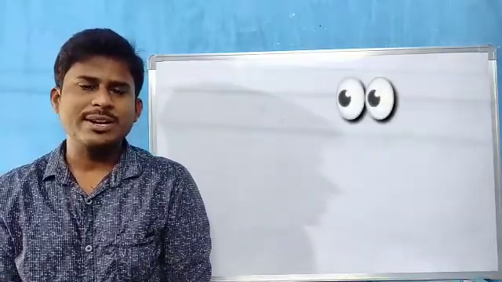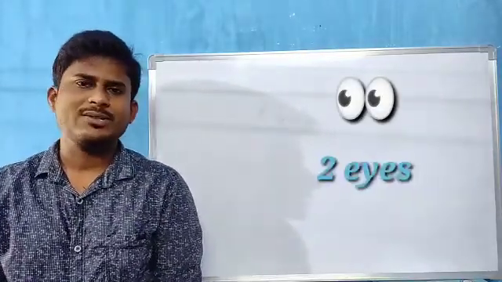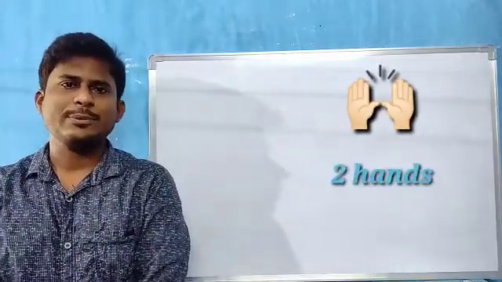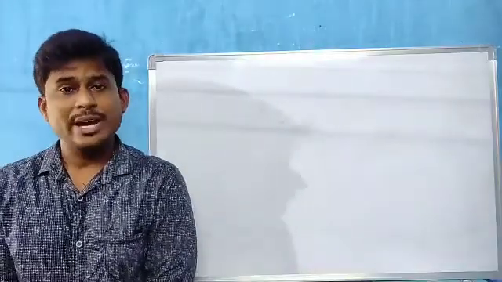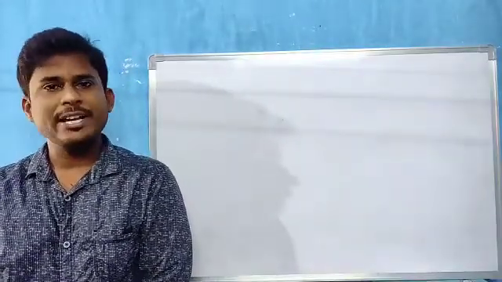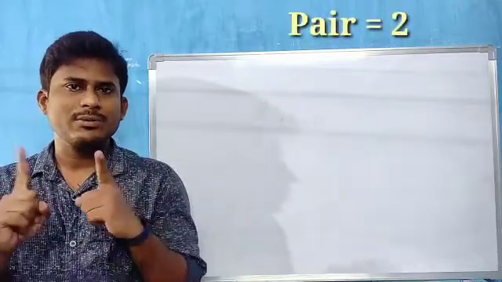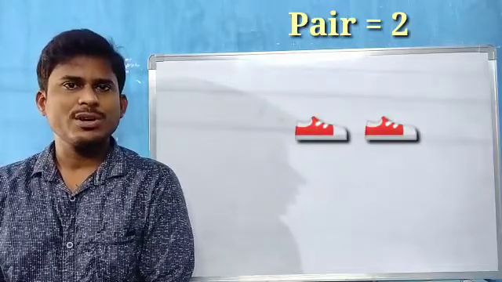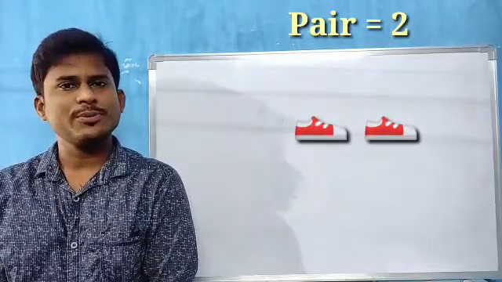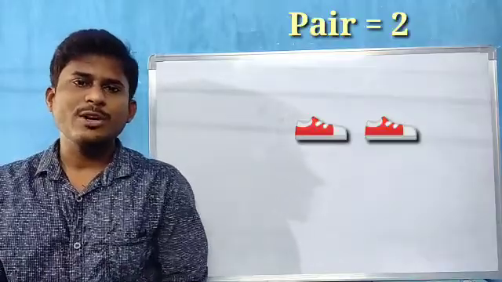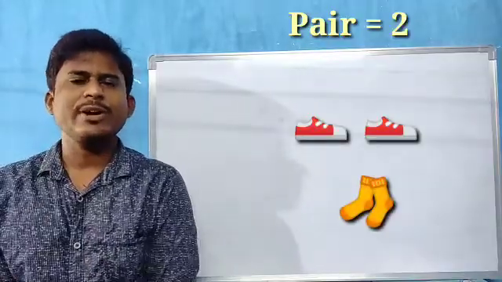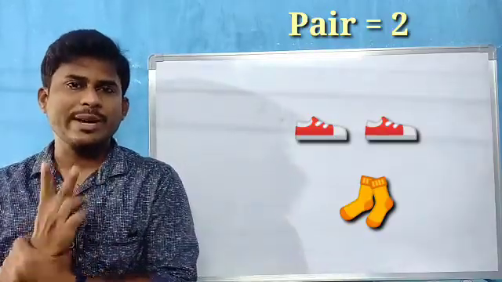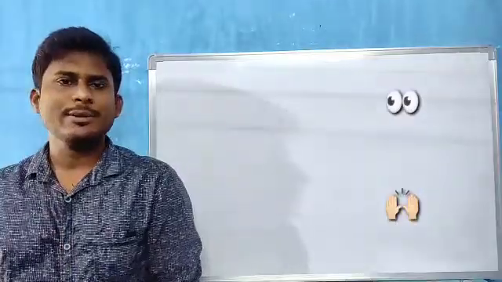How many eyes do we have, children? We have 2 eyes. Very good. How many hands do we have? 2. Okay children. Now I want to make a pair. Pair means together, 2. For example, if you take shoes, will you wear only one shoe or 2 shoes? 2 shoes. If you want to buy socks, will you buy 1 sock or 2 socks? You will buy 2 socks. Those are called a pair. So children, we have a pair of eyes, a pair of hands.